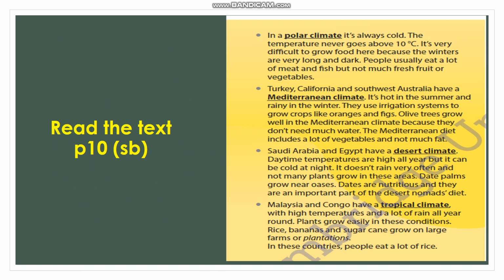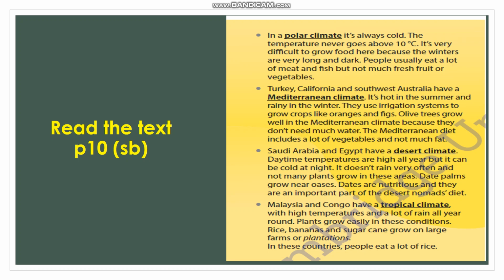Let's read the text, page number 10, student book. First of all, I'll read, then you read it for yourself. In a polar climate, it's always cold. The temperature never goes 10 degrees above zero. It's very difficult to grow food here because the winters are very long and dark. People usually eat a lot of meat and fish, but not much fresh fruit or vegetables.